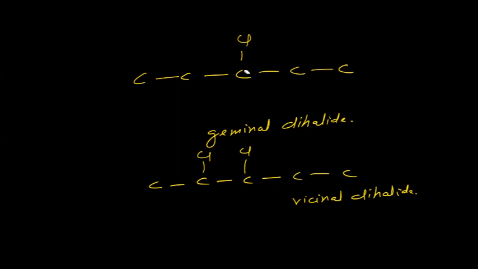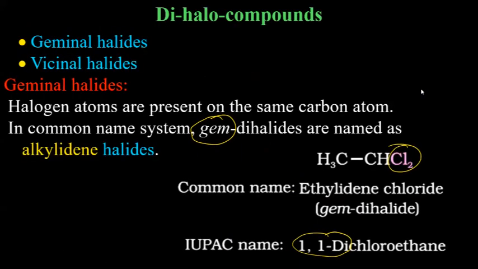In geminal also, on any carbon, chlorine can be here also. On the same carbon, two halogens, geminal. On adjacent carbons, vicinal. Shivangi, that was the example I gave you here. This is the example. Yeah, you can have anything here.